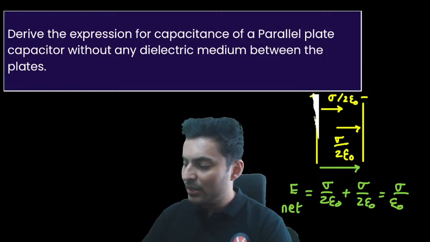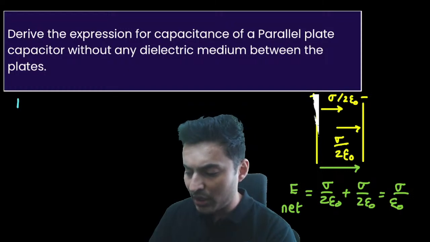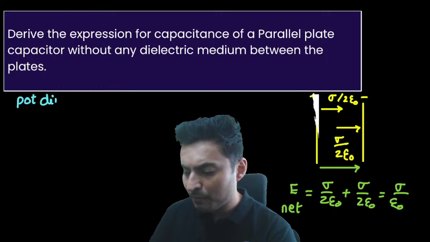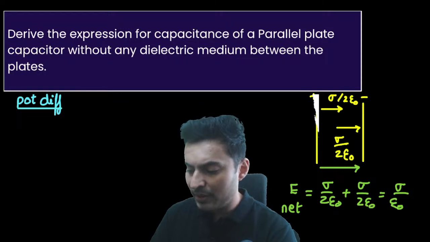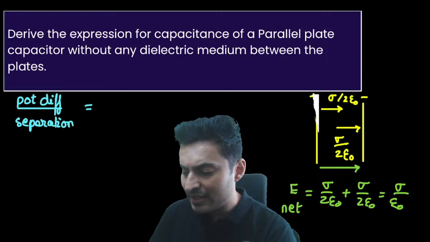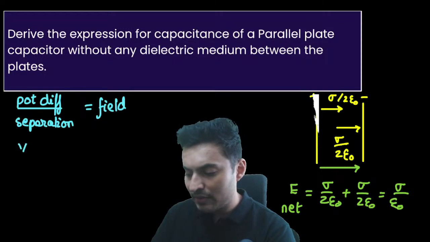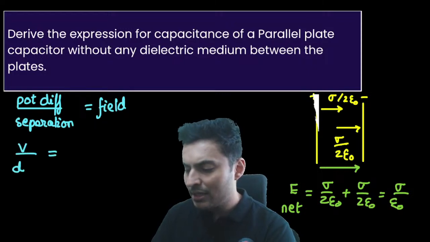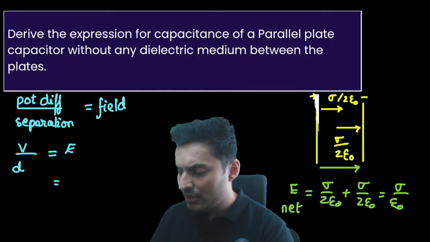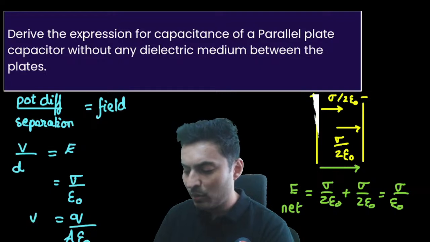You will say that between these two plates, there is some voltage difference. The potential difference per separation, or per unit length, is basically the field. This is dV by dr is field. So potential difference is V, separation between the plates is D, V by D is equal to the field. So the field is nothing but sigma by epsilon naught. Sigma is charge by area. So that is what it will be.